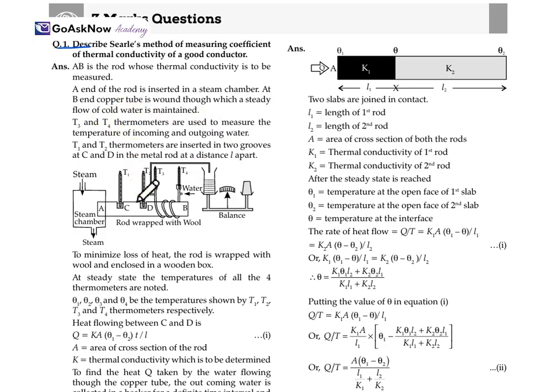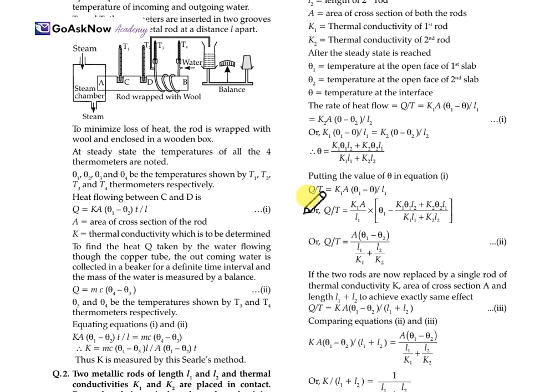T3 and T4 are the different temperatures. T1 and T2 are different thermometers used to measure the temperature. To minimize the loss of heat, the rod is wrapped with wool and enclosed in a wooden box. Now, at steady state, the temperatures of all four thermometers are noted.